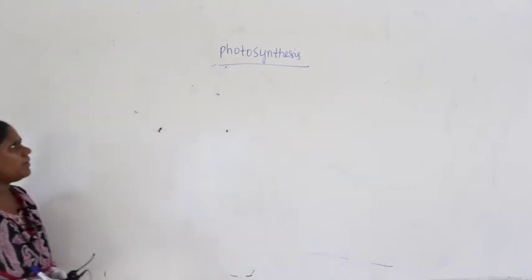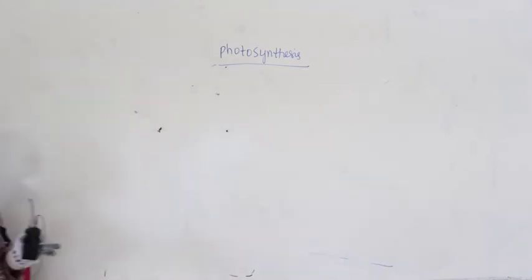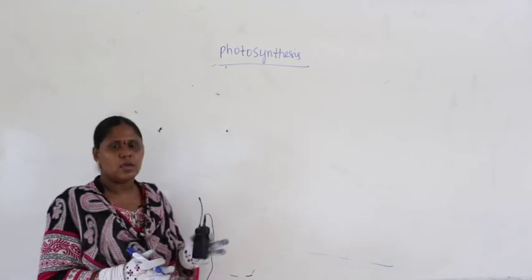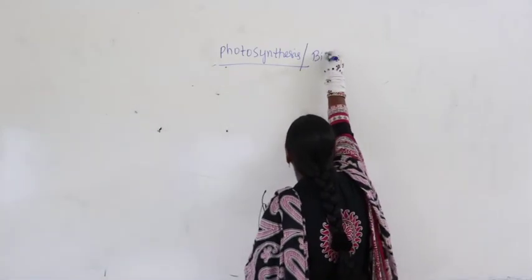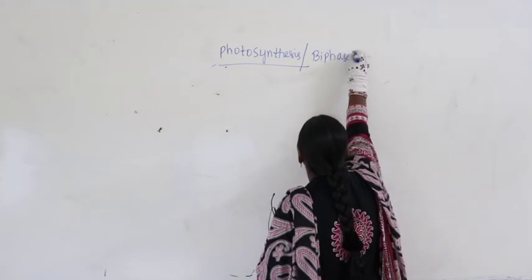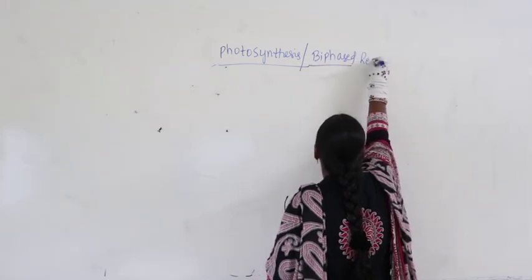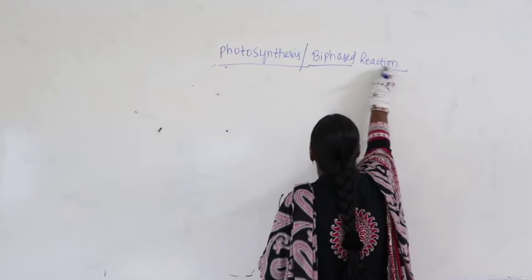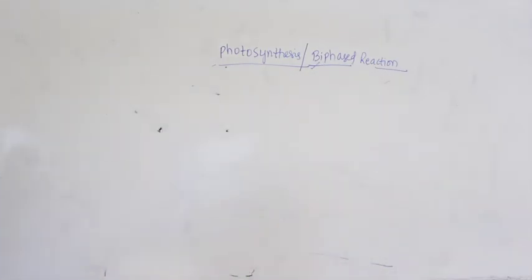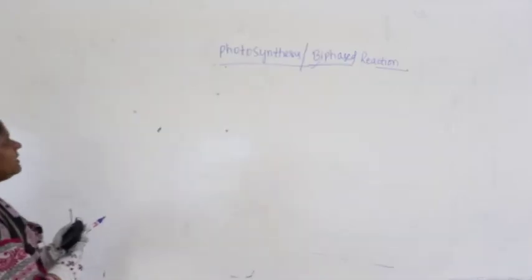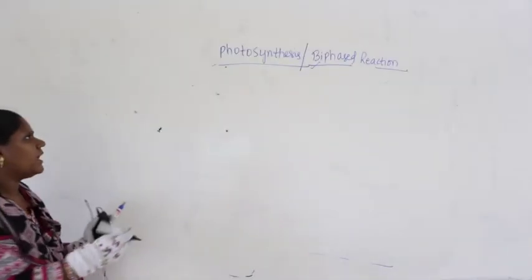Now where are we exactly? We are actually in the reactions of photosynthesis. So what we call photosynthesis? Photosynthesis is also called as a biphased reaction. Biphased reaction, meaning it has two reactions. So why it's called biphased reactions? Because it has light reaction as well as dark reaction.